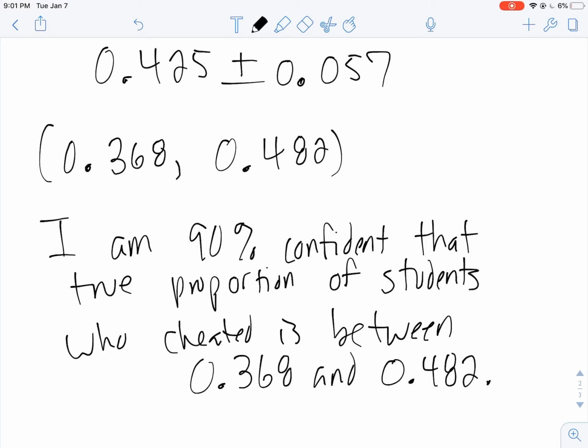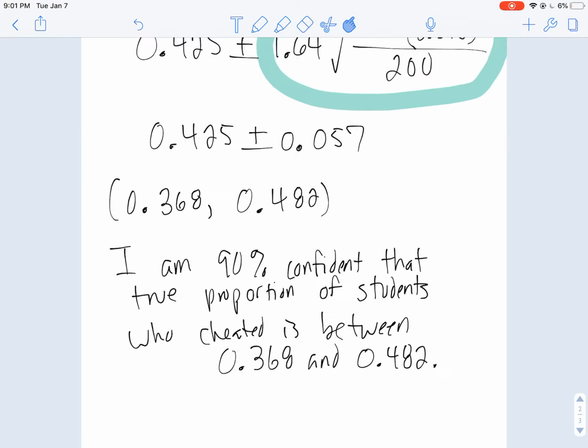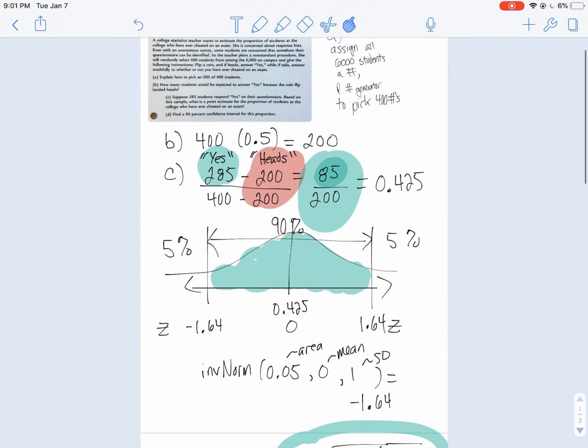What I'm not going to include here, which is typically included in confidence intervals but is really important to know, is that I'm also 10% confident that the true proportion of students who cheated is outside this interval. So I'm 10% confident that it's either less than 0.368 or greater than 0.482. But here we go, this is how we constructed this confidence interval. It was a bit tricky.